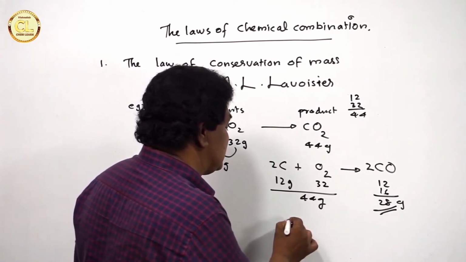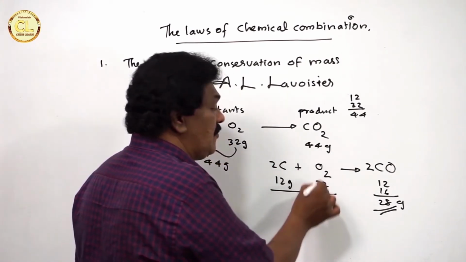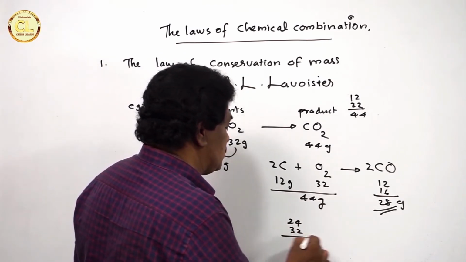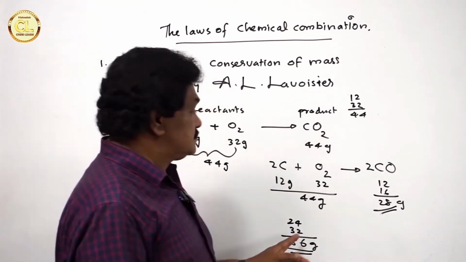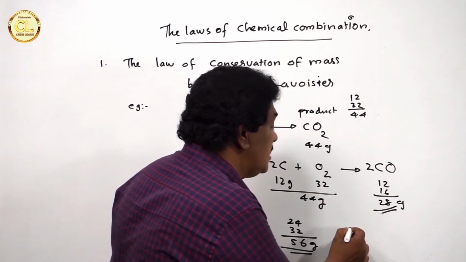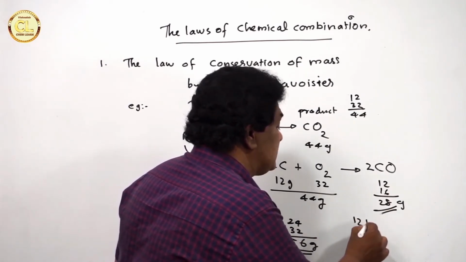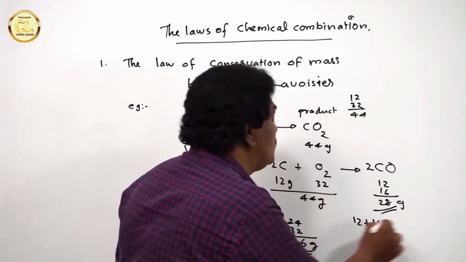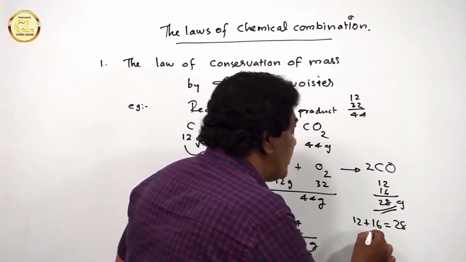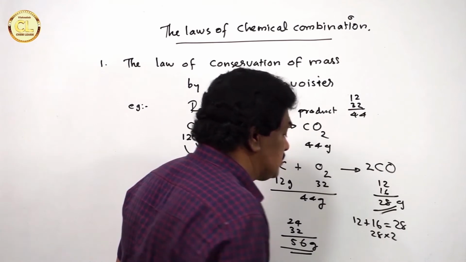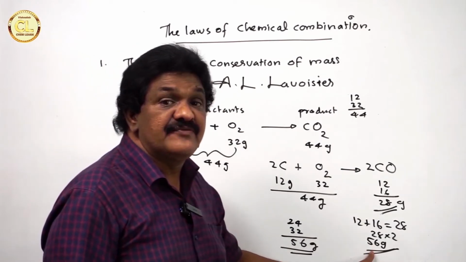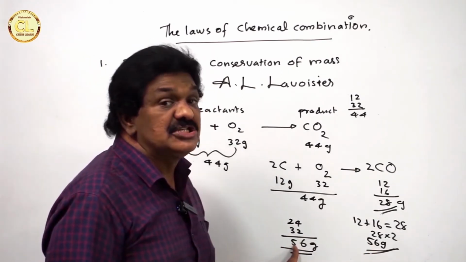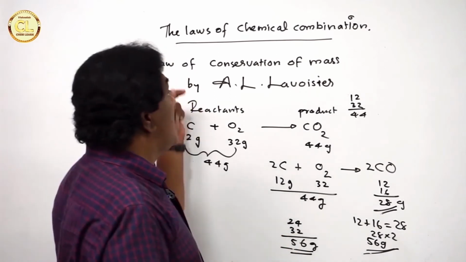For 2 carbon atoms, it is 12 into 2 is equal to 24. For 2 oxygen atoms, it is 32. So, 56. Total mass of the reactants is 56 in the balanced equation. Here, in the case of carbon monoxide, carbon 12 plus oxygen 16 is equal to 28. Therefore 28 into 2, there are 2 molecules of carbon monoxide, that is 56 grams. So, the total mass of the products is 56 grams and the total mass of the reactants is also 56 grams. Now, the law of conservation of mass is obeyed.